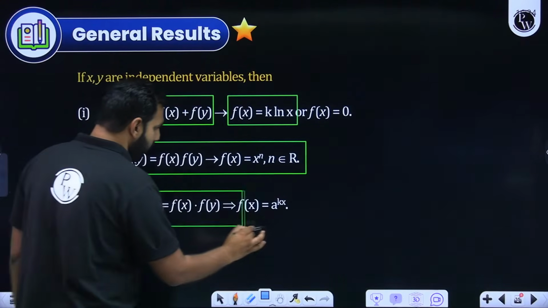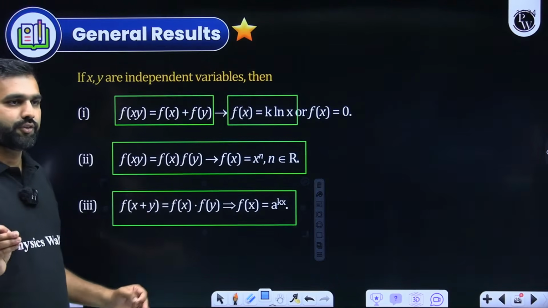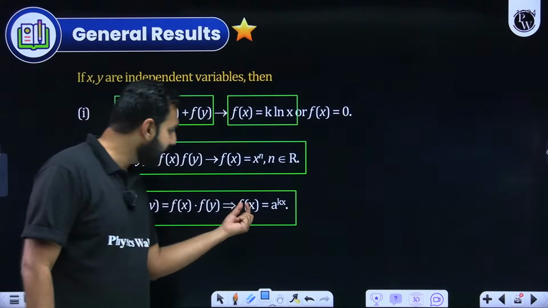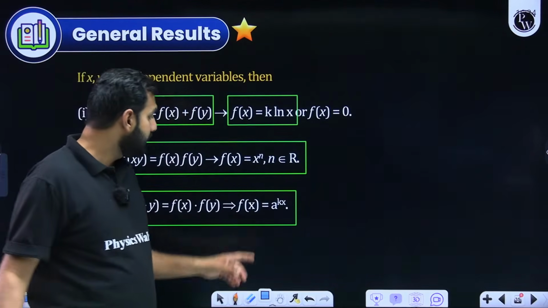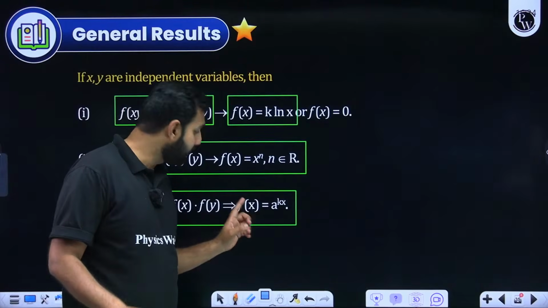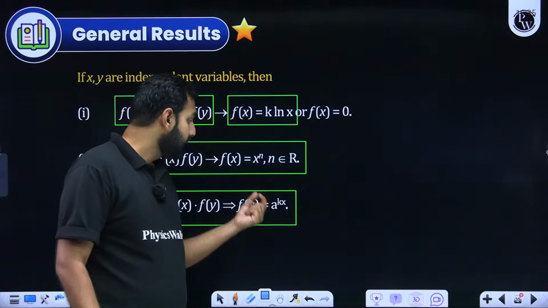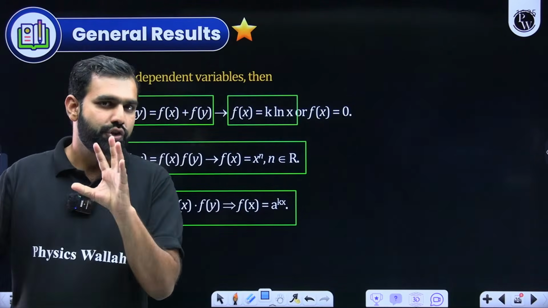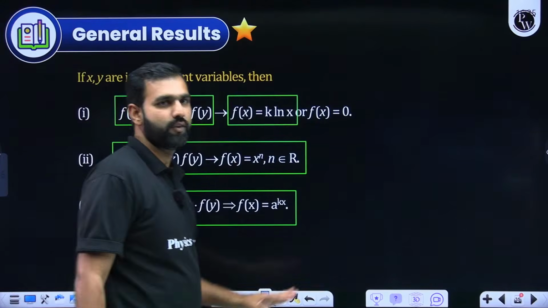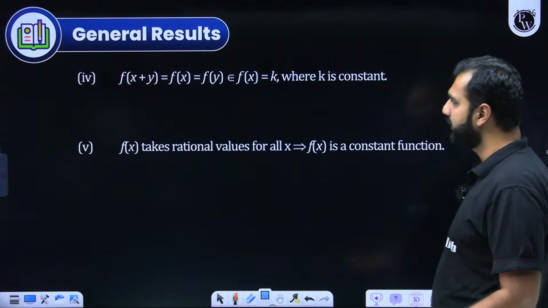If you are given f of x plus y is equal to f of x into f of y, again students commit a mistake, which is they take f of x as a to the power x, which is wrong. You need to take f of x as a to the power kx. This k should be there. Will you remember that? Can I move ahead, students, all the participants?